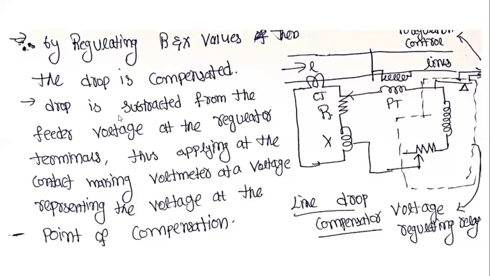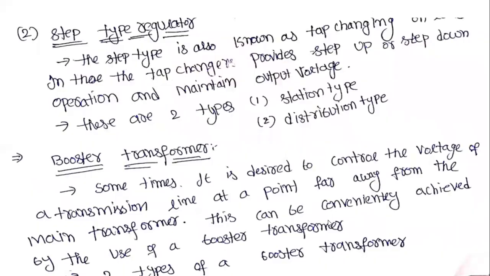drop. The drop is subtracted from the feeder voltages at the regulator terminals. Thus, applying at the contact, the voltmeter reads a voltage that represents the voltage at the point of compensation. Okay, this is called the line drop compensation.